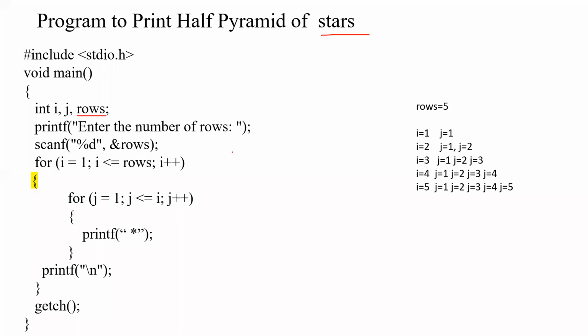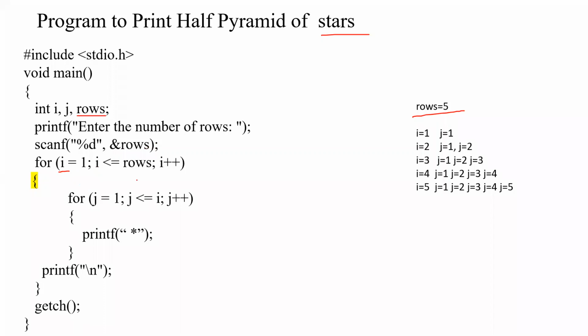So whenever the user is asked to enter the number of rows, suppose I enter the number of rows as 5. Are you all listening? You should answer me when I'm telling the value. Okay, so here I entered the number of rows as 5. Now in the first, outer for loop, the control variable I am using is i.